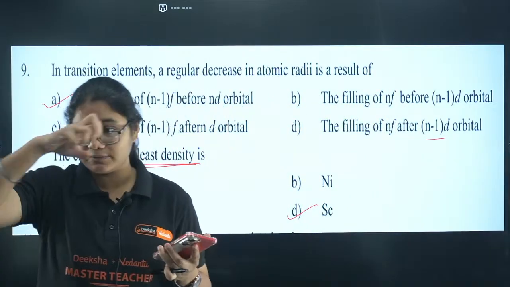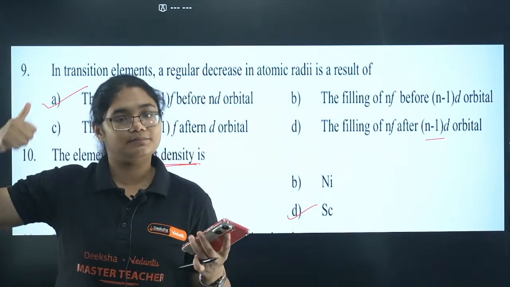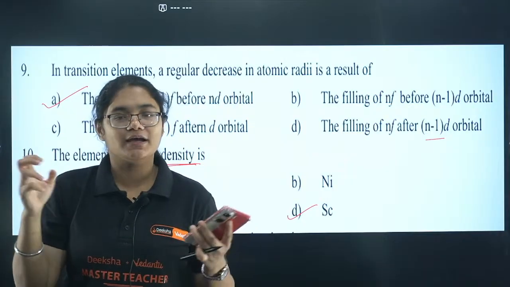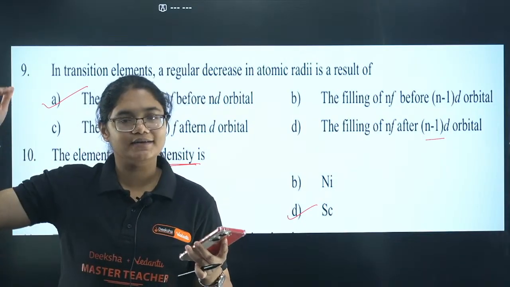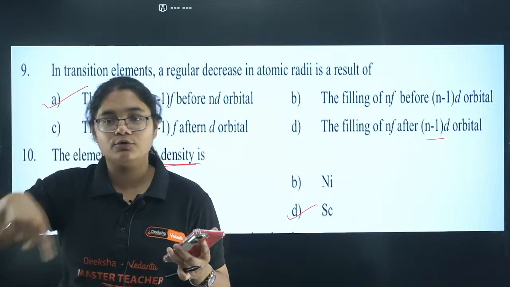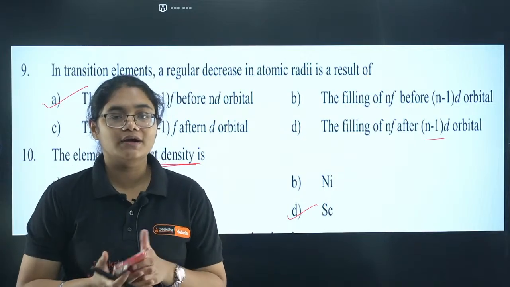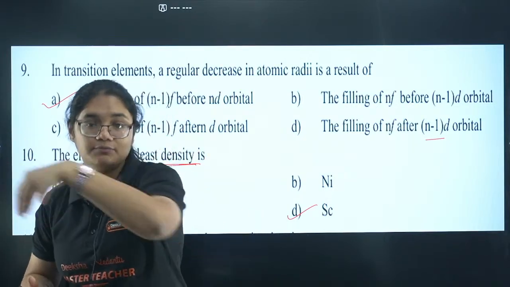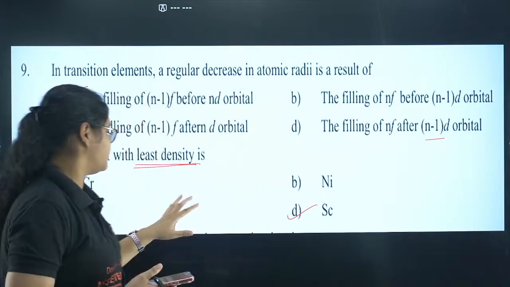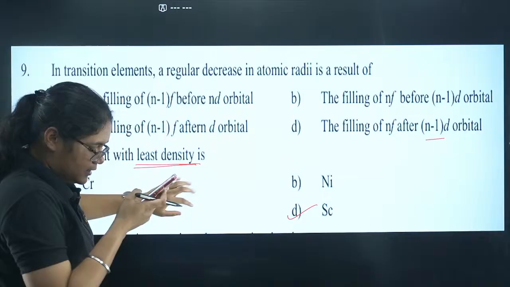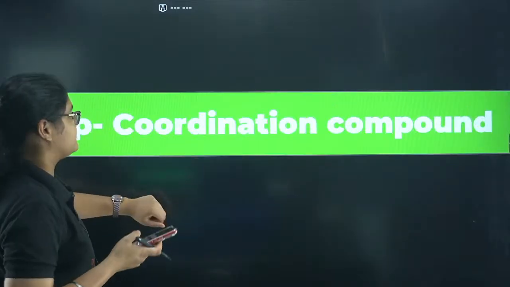Yes, scandium. As we move along the period, what happens? Mass increases and radius becomes smaller. So density is equal to what? Mass by volume. Mass is increasing and volume is decreasing. So as we move along the period, the density keeps on increasing and the lowest one is definitely here scandium. Okay. Yes, Komal, you are absolutely correct here.